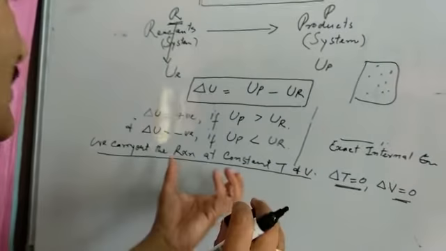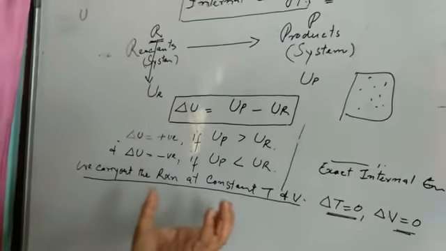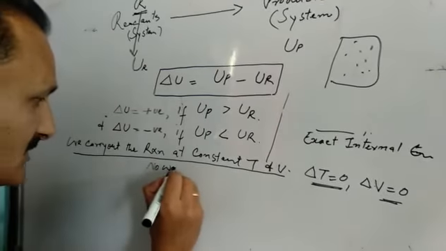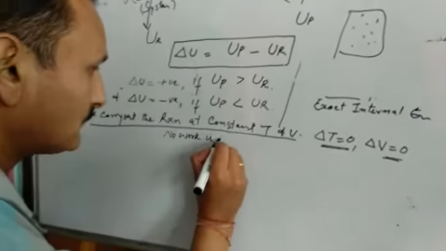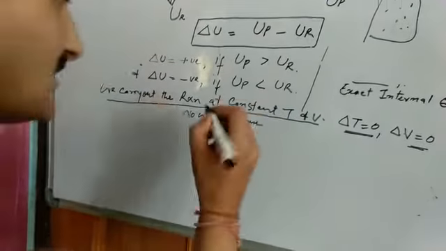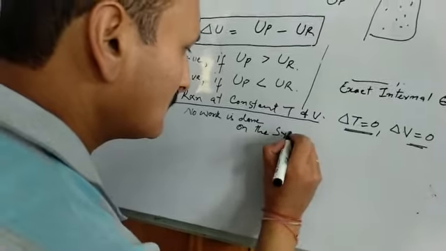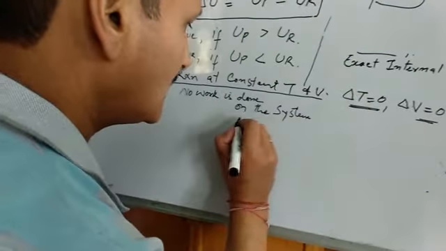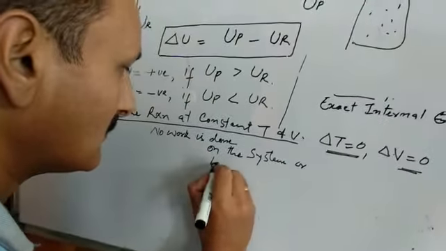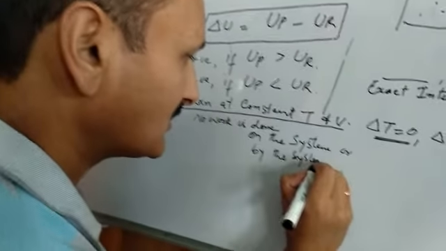Under these conditions we carry out the reaction, and what happens during this reaction? No work is done. And when no work is done on the system or by the system.